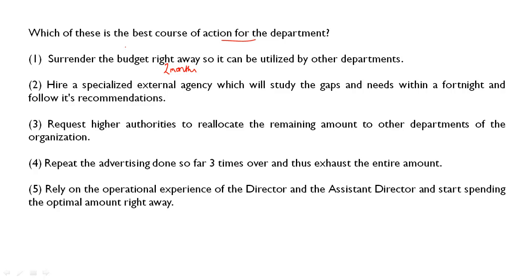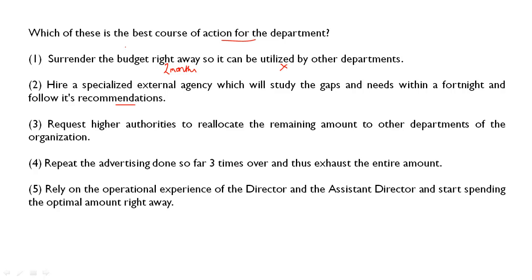So this is not a correct action. Let's see if we can find a better action. Hire a specialized external agency which will study the gaps and needs within a fortnight and follows its recommendations. Friends, this looks a good option to me. Why? Because first of all, this will tackle the problem that the assistant director is not able to find the time. So external agency will actually work on it. Do they actually need publicity or not? So it will solve a biggest problem. So we will keep this aside. Let's see if we can find a better option.